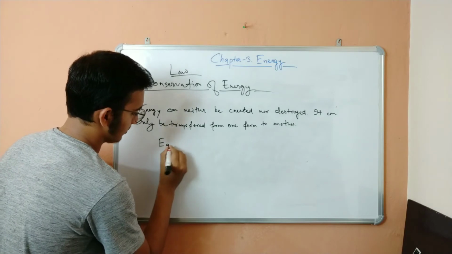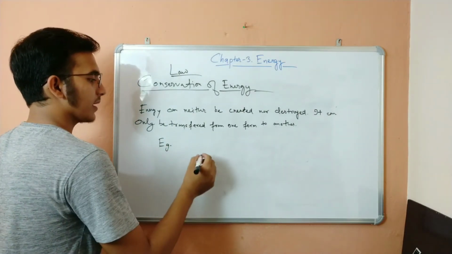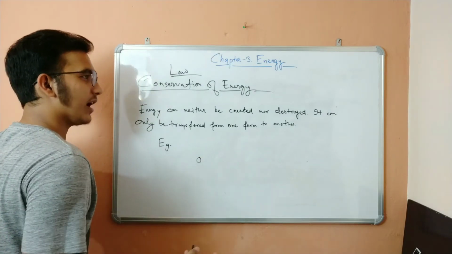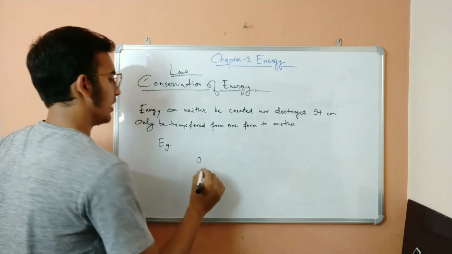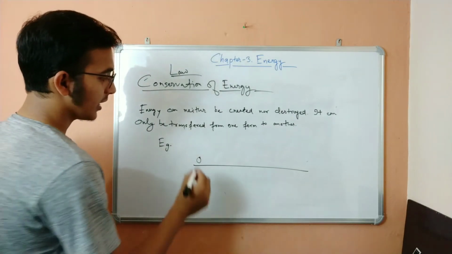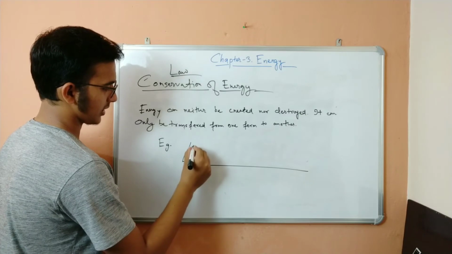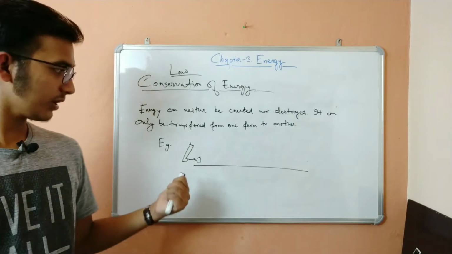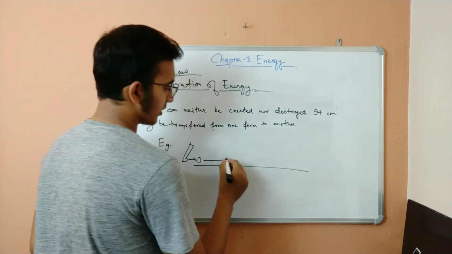That will be helpful. Suppose you have a ball. Why do you always have a ball? Why can't you have a cycle or something else? Ball is easy to explain. Okay, suppose you have a ball and you kick the ball. You have a very nice leg and you kick the ball. You'll never find such a nice leg in your whole life. Now you kick the ball and the ball starts moving forward.